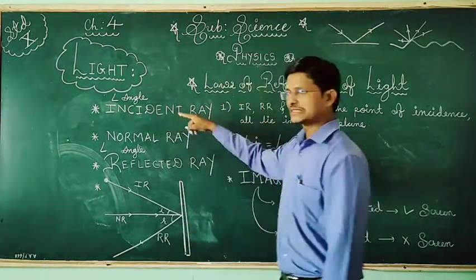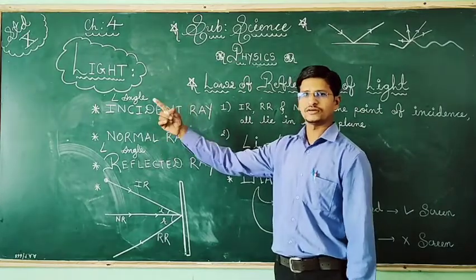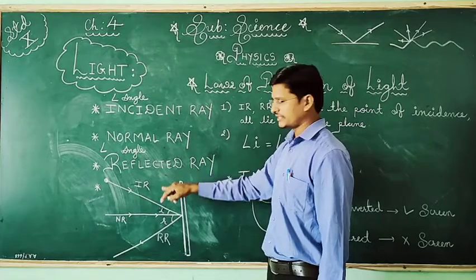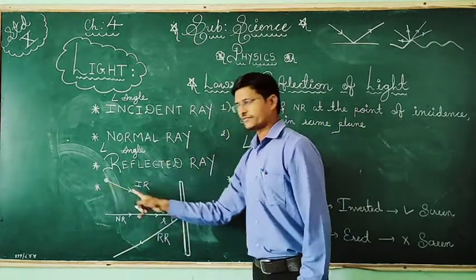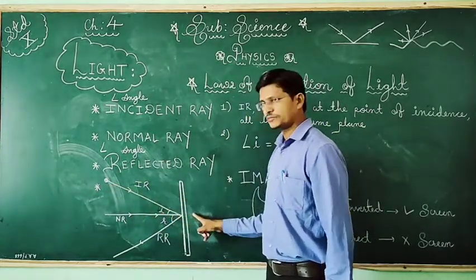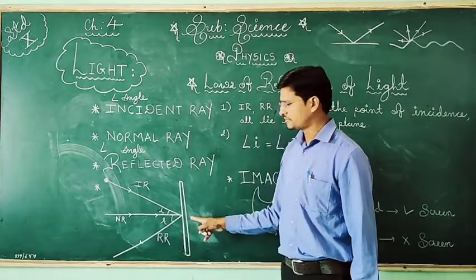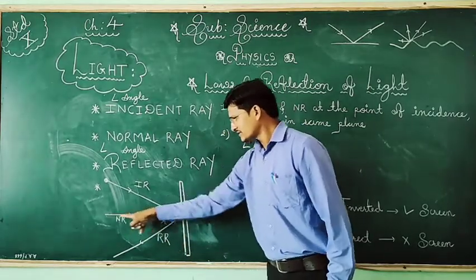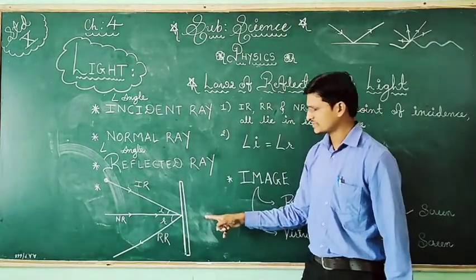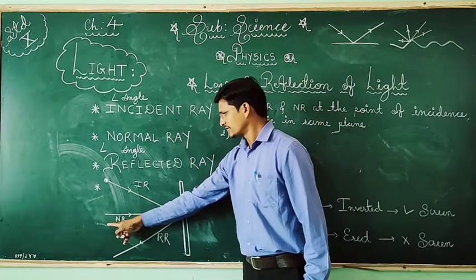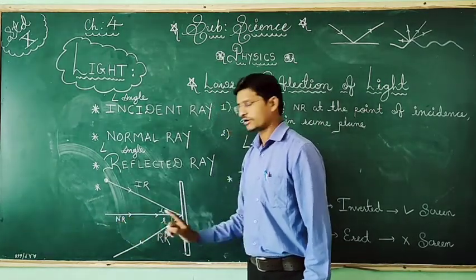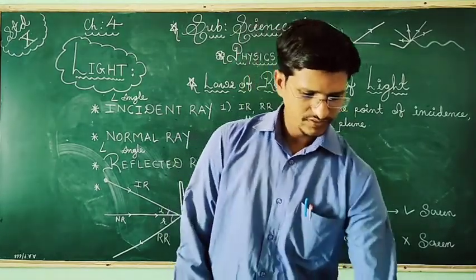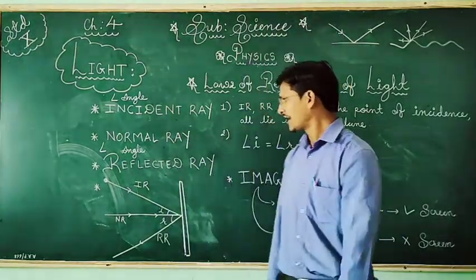So this is very clear. What you have to understand are the terms related to the reflection of light: incident ray, normal ray, reflected ray. Incident ray means the light coming from the source and falling on the object. After falling on the object, it reflects back, and that ray is called the reflected ray. The ray coming from the point of incident along the normal is called the normal ray. So these are some terms regarding light.